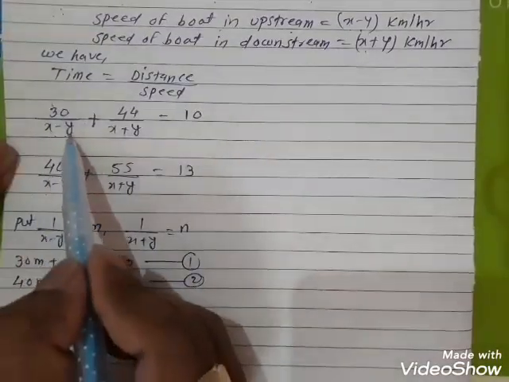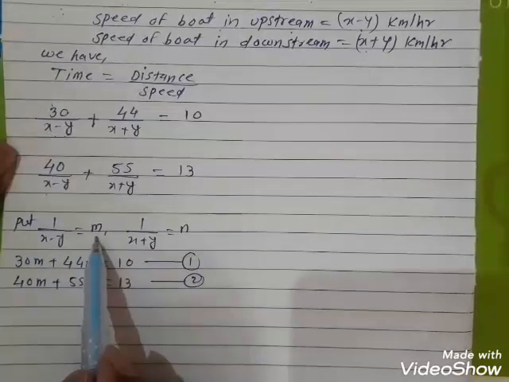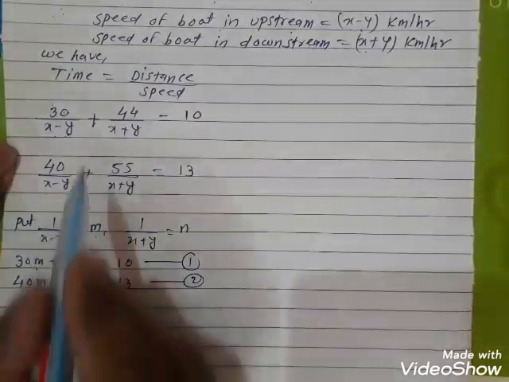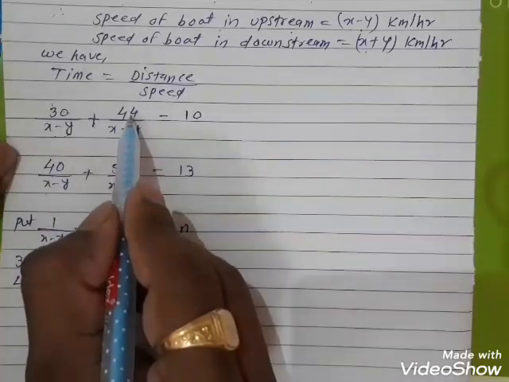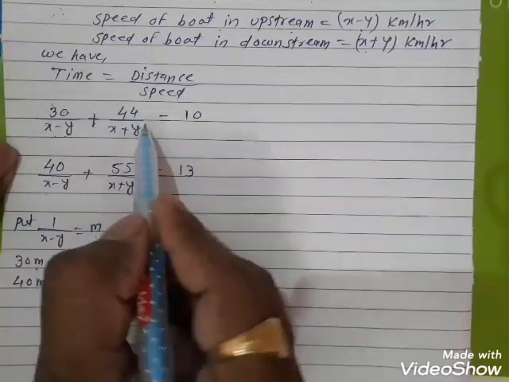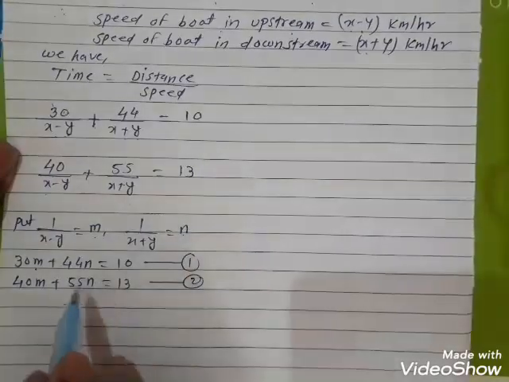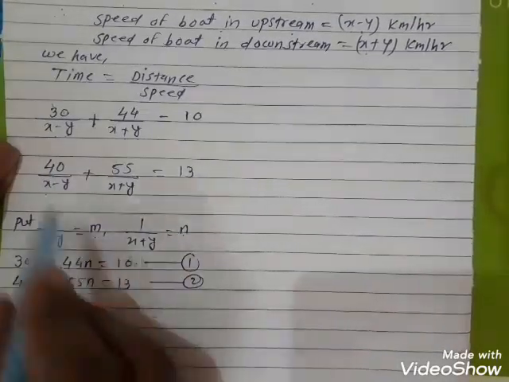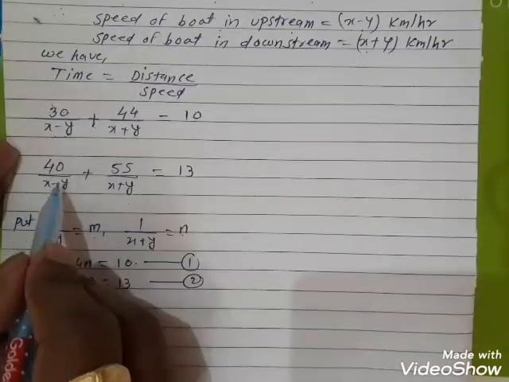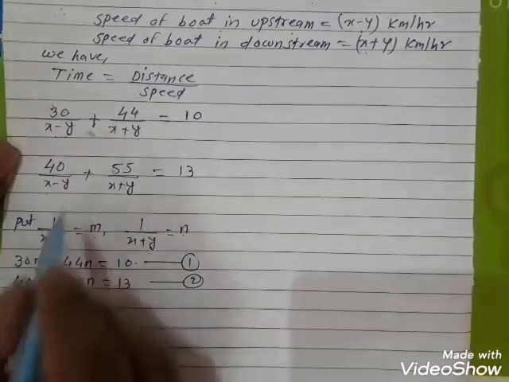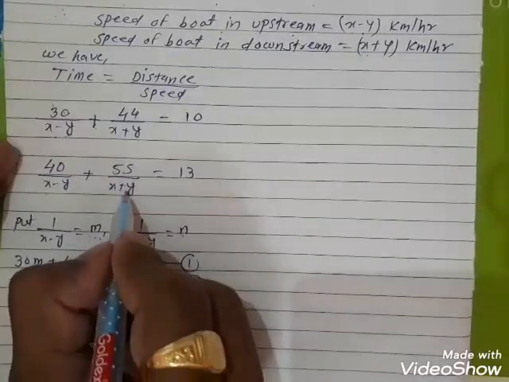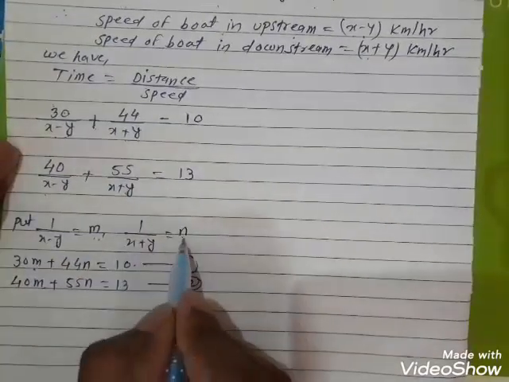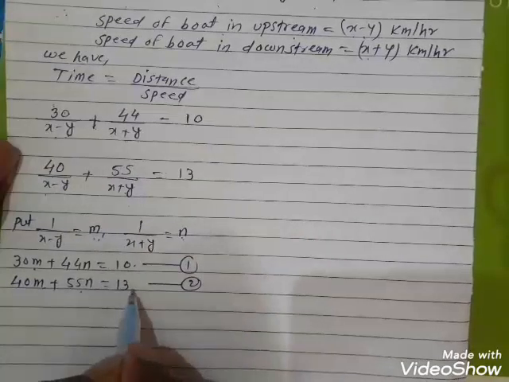So 30 upon x minus y, and 1 upon x minus y is m, so it becomes 30m plus 44 into 1 by x plus y, and 1 by x plus y is n, so it is 44n, and is equal to 10. And second, 40 upon x minus y means 40 into 1 upon x minus y is m, so 40m, plus 55 upon x plus y, and 1 upon x plus y is n, so it is 55n, equal to 13.